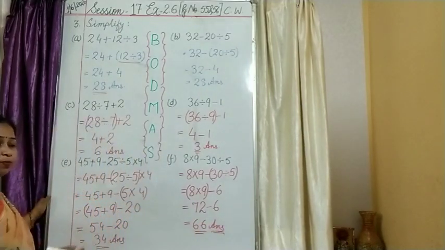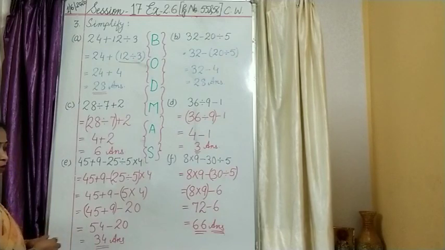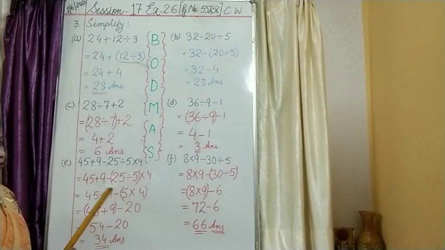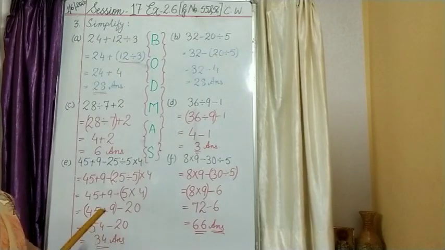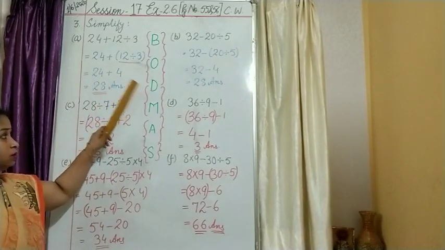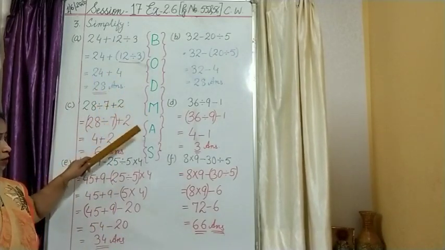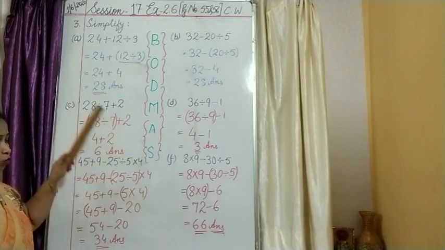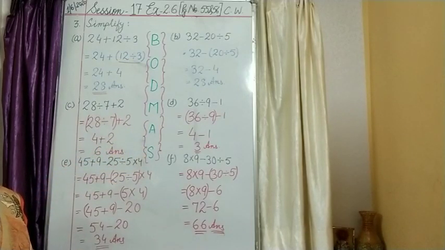So see how we have solved this simplification. We have simplified. So whenever you have such questions, children, first you need to do the operations which is in the priority list. First division, then multiplication, then addition, then subtraction. I hope the steps are clear to you all. Okay.